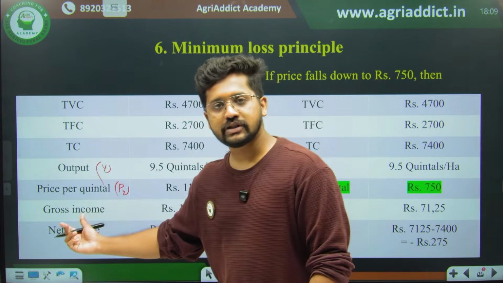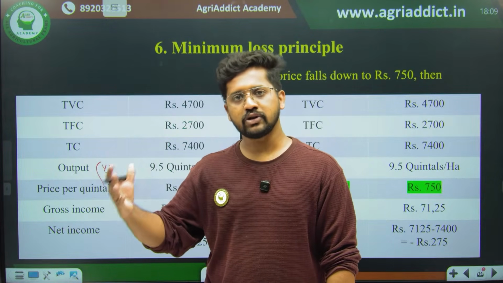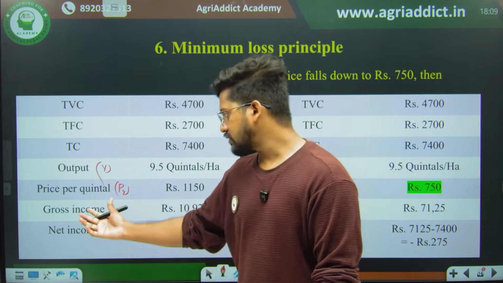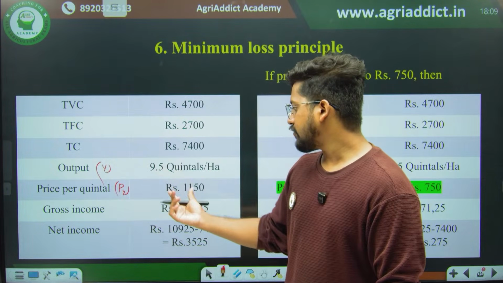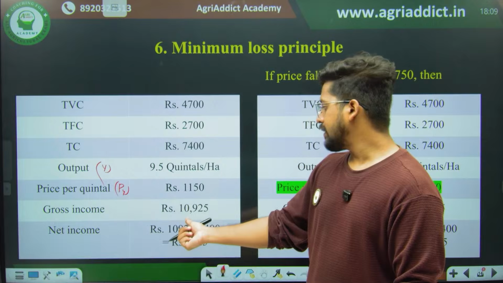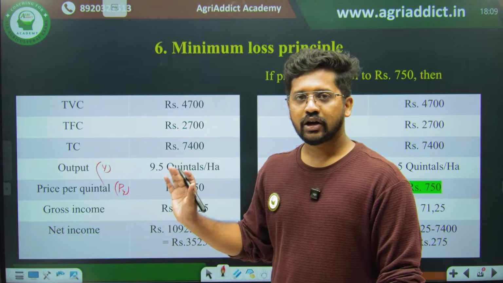So how much gross income will you be getting? It's none other than how much total production has happened into its price, right? Therefore the gross income is output into price, Y into PY, that is 9.5 into 1,150 rupees. You'll be getting 10,925 rupees. This is your gross income.